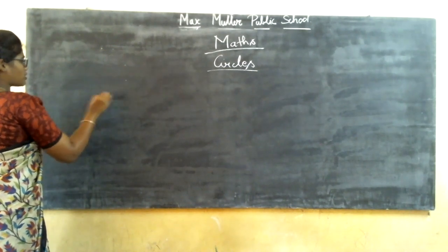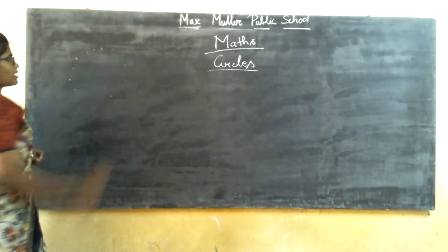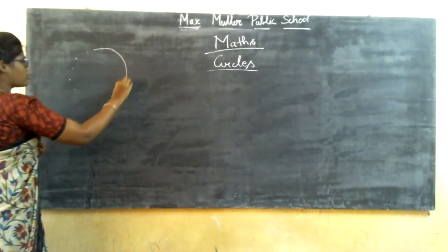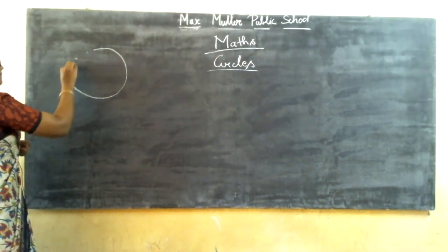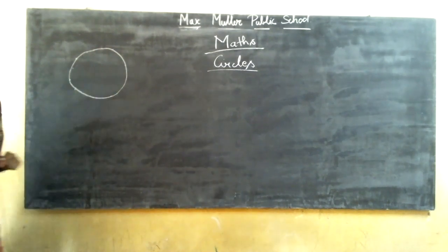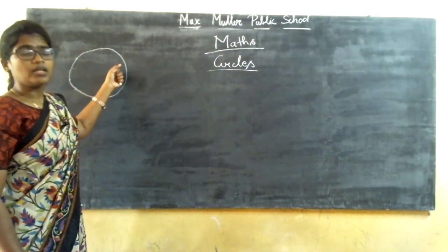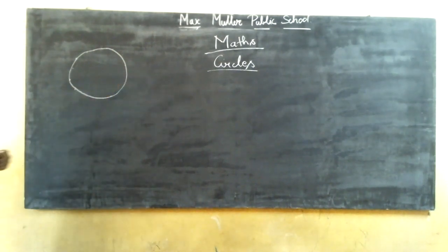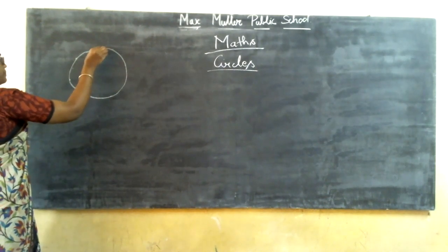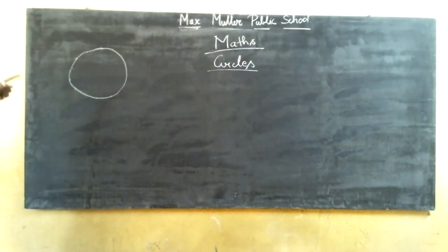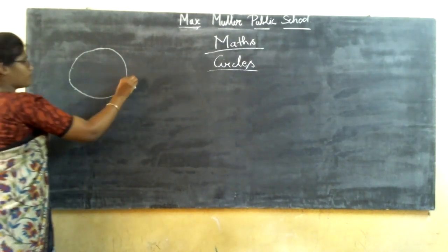If you have n number of dots and you join all the dots, then it is called a circle. Clear? It is n number of dots bounded together to form a circle. And the outer lining of the circle is called what? Circumference of a circle.